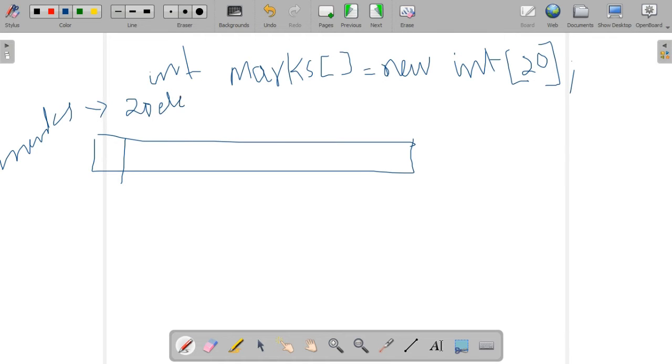And what is the index position? What value is the start of the index position? Yes, index position starts with 0, 1, 2, and what is the final value? 0 to 19 is the position. 0 to size minus 1. So for an array with 20 elements, the subscripts are 0 to 19. That is the position. Okay, 0 to 19 positions. How many elements? 20 elements.